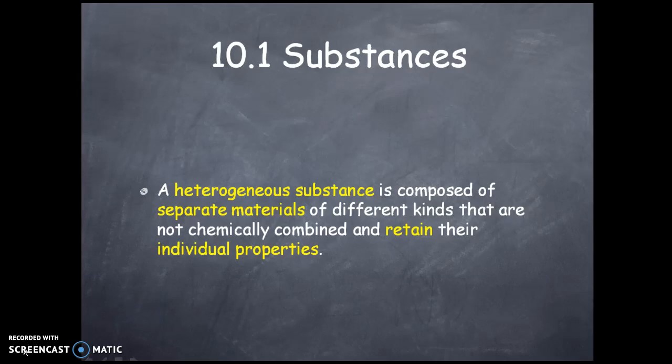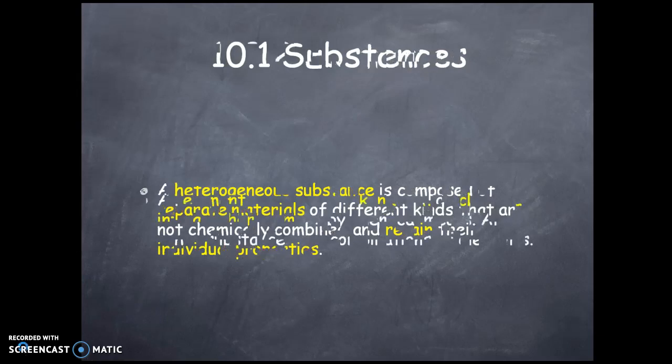Another example, if you're adding pebbles and pearls, the mixture will still have the pebbles' features in it and the pearls' features in it. That kind of mixture is called a heterogeneous substance, which will have the individual properties retained even after mixing them.